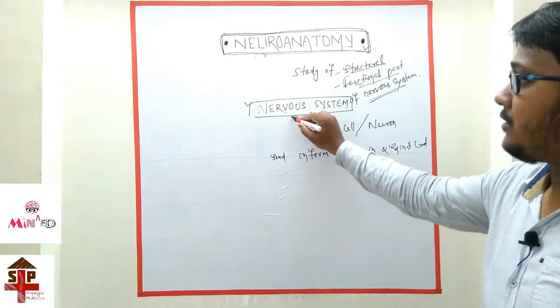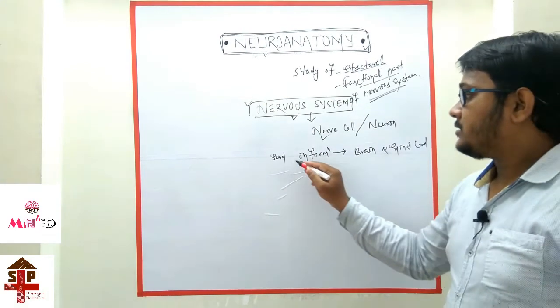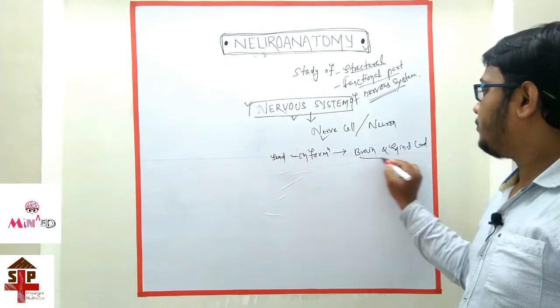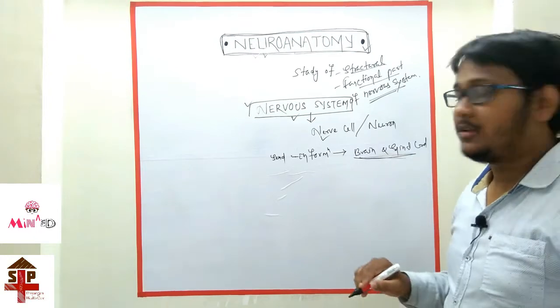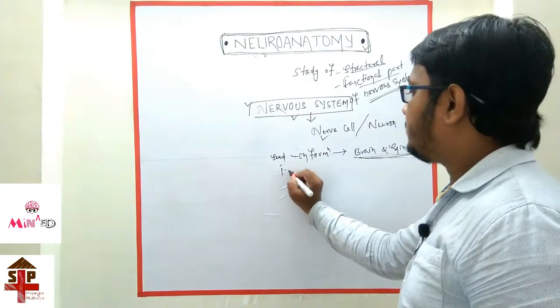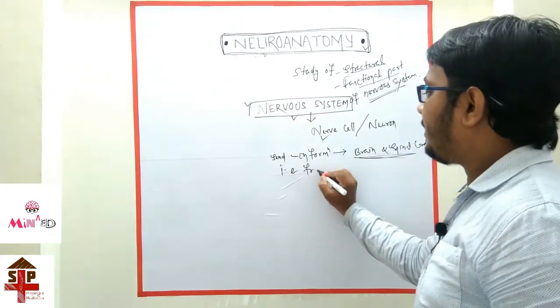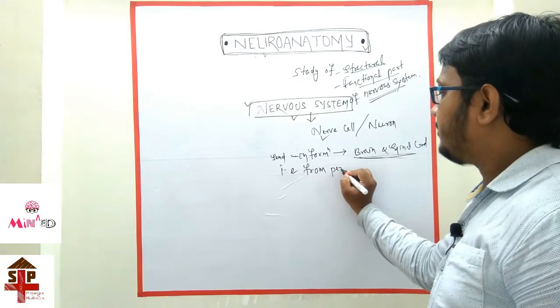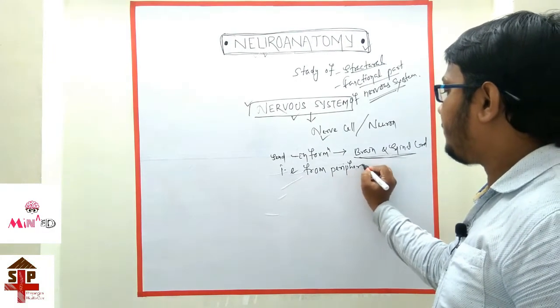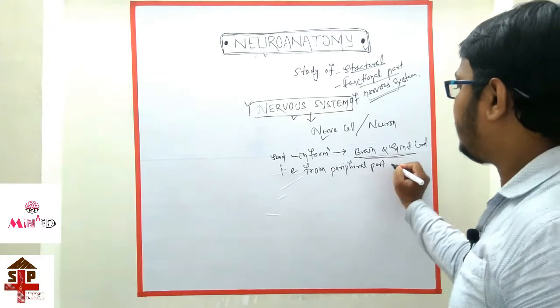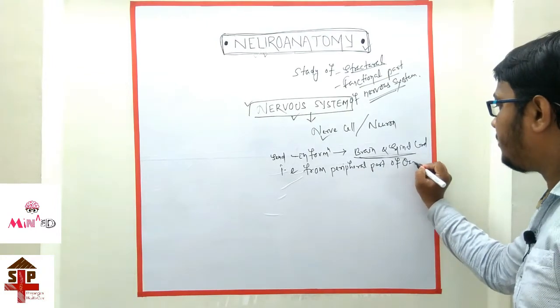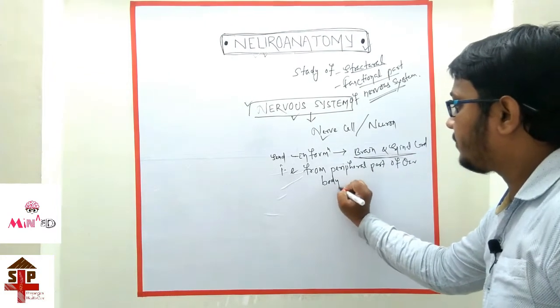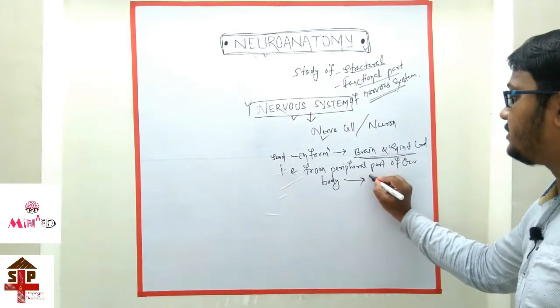So this nervous system sends information to the brain and spinal cord, and that means from the peripheral part of our body to the central part.